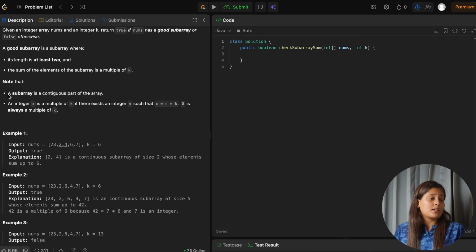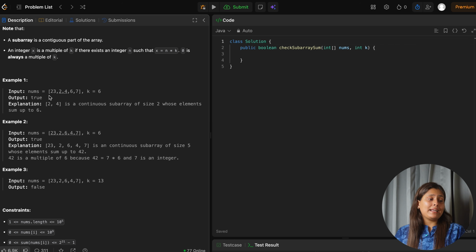Yes. Note that a subarray is continuous, of course we know, and an integer x is a multiple of k if there exists an integer n such that, yes. So basically we have to find a summation of that subarray which is a multiple of k. So if you see example number 1, it says true, we have 2 plus 4, 6, which is a multiple of k, 6. But this alone number is also 6, but it won't be a good subarray. Why? Because number 1, the minimum length required is 2, and in this case it is only 1. And number 2 reason, of course we have already found it, so we won't look for others. We will return true then and there.